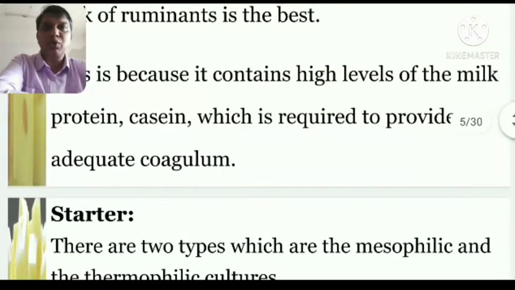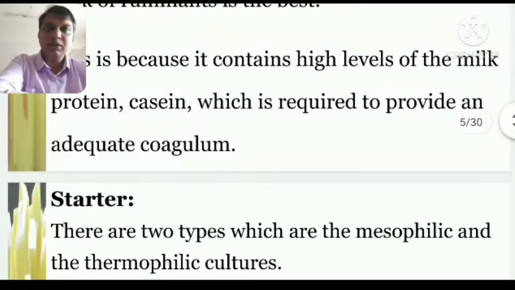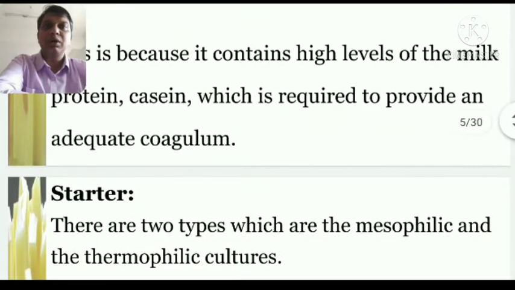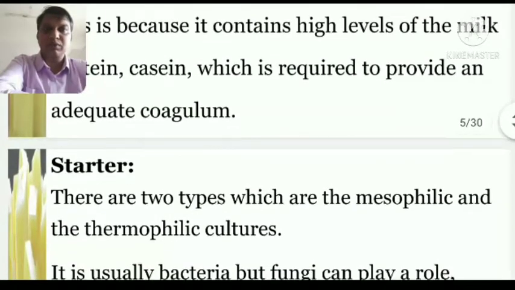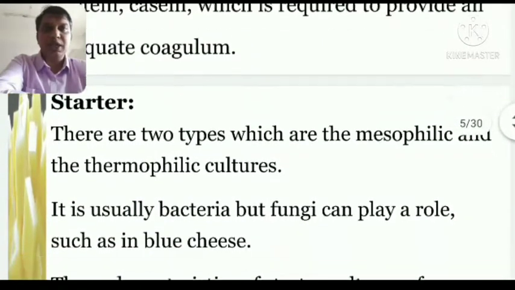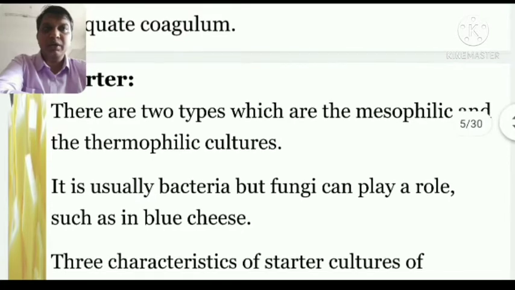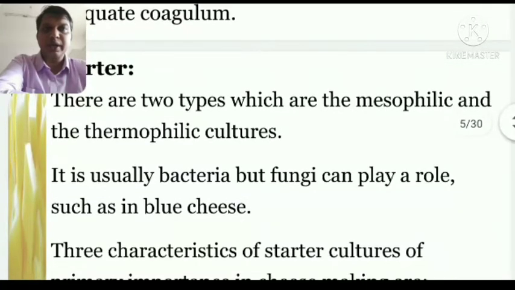So we need a good quantity of milk protein, that is casein. Hope you are able to know that the milk protein is also known as casein, and casein is very much required for the further processes of making cheese, and the curdling of the milk happens with the help of casein.